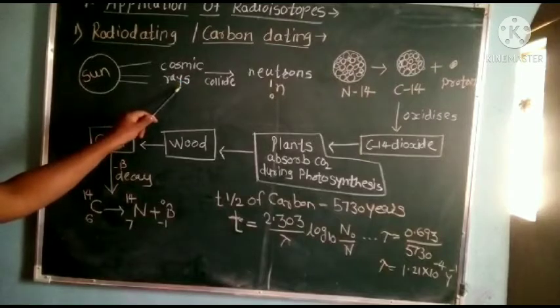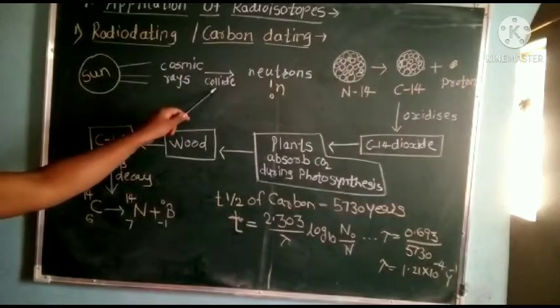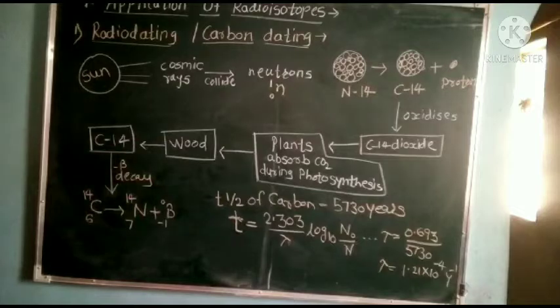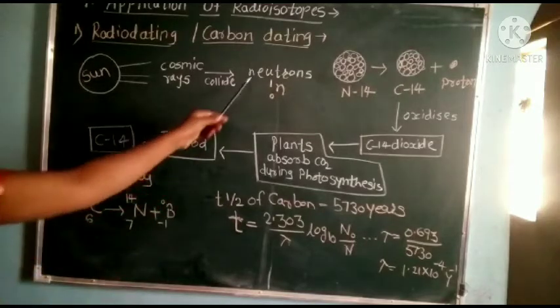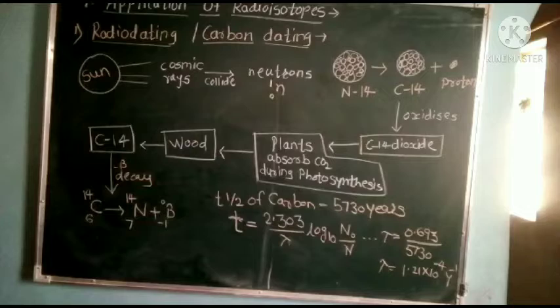When these cosmic rays collide with atmospheric atoms, they form a neutron, that is n(0,1).